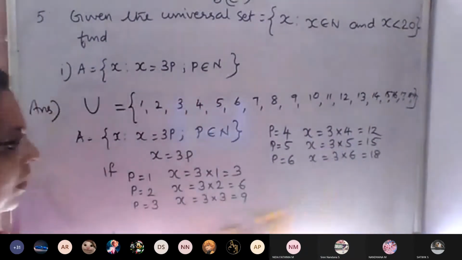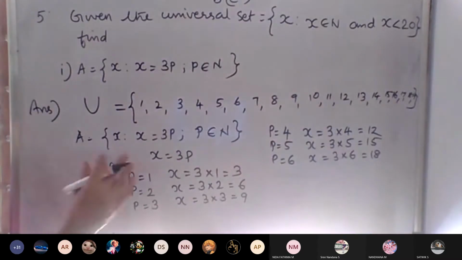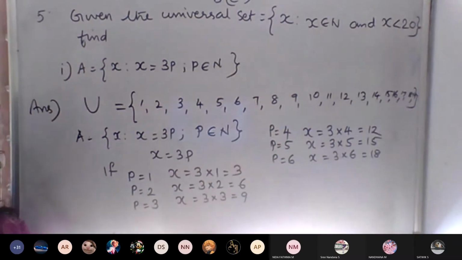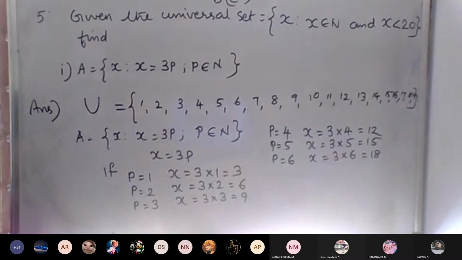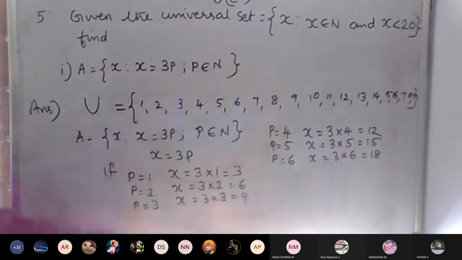So what will be our set? Up to this you write. If p is equal to 1, p is equal to 2, p is equal to 3, p is equal to 4, p is equal to 5, p is equal to 6, that much is enough. Given p belongs to N, don't think that we can write up to 19.